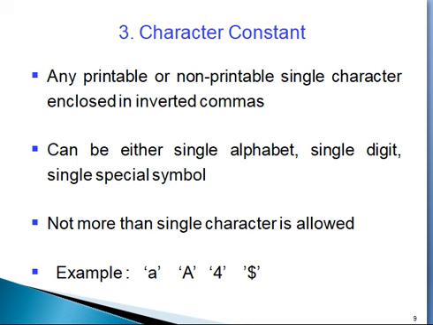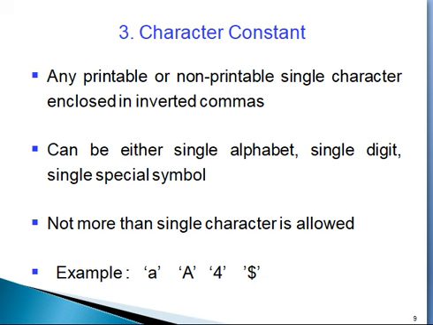Third type, character constant. Any printable or non-printable single character enclosed in inverted commas. So you may get a doubt: what is a non-printable character?